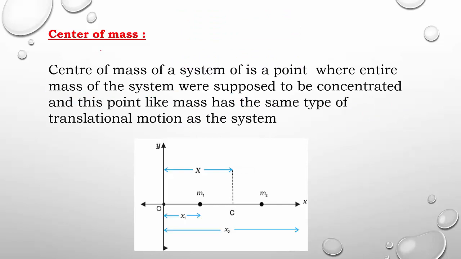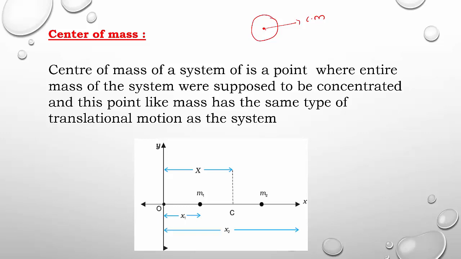So we already know about center of mass. What is a center of mass? Center of mass is a point of an object. If this is the object, this point we are going to call center of mass, because at the center, always the complete mass of a body is supposed to be concentrated.